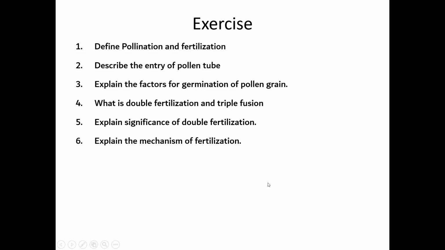Now finally, these are some exercises, some questions on this topic. Define pollination and fertilization. Pollination is the transfer of pollen grains by many factors, insect, water, wind, onto the stigma of the same flower or another flower. That is called self pollination or cross pollination. Fertilization is the fusion of male and female nucleus, that means the nucleus of sperm and the nucleus of egg. This is the definition of pollination and fertilization.